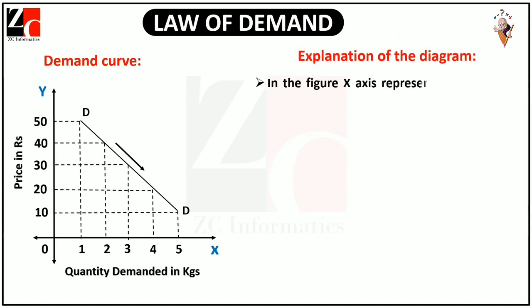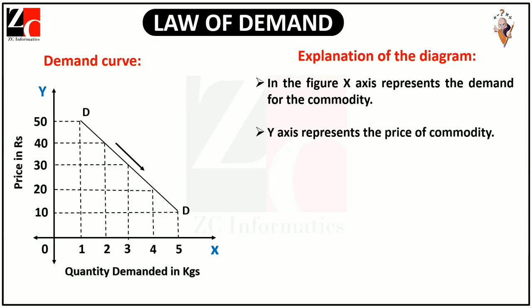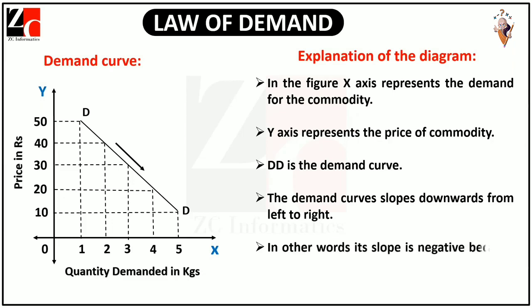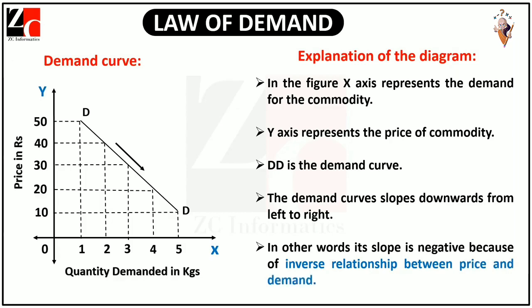In the figure, the x-axis represents the demand for the commodity. The y-axis represents the price of the commodity. dd is the demand curve. The demand curve slopes downwards from left to right. In other words, its slope is negative because of the inverse relationship between price and demand.